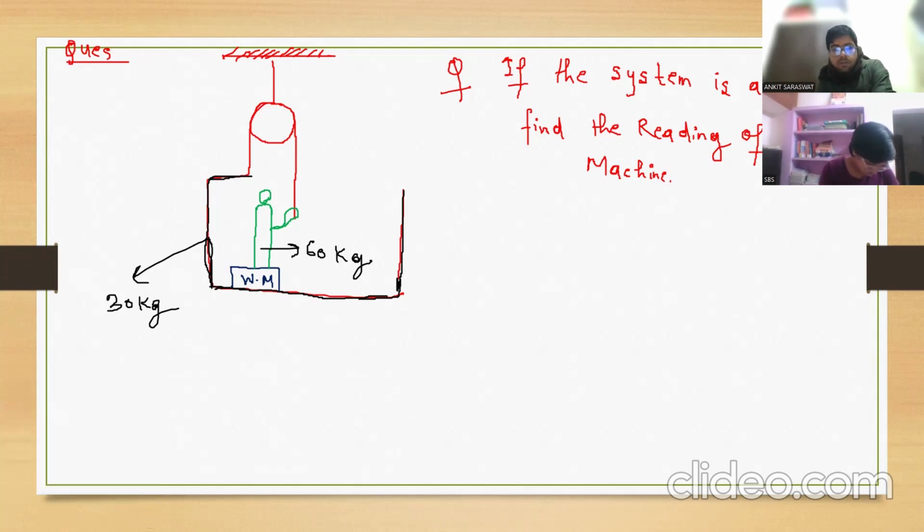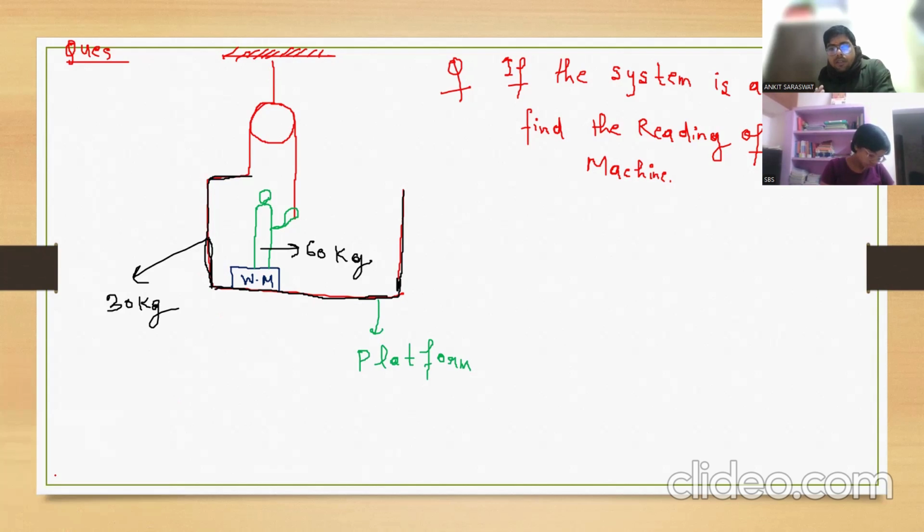So what is happening is that the person is on this platform of 30 kg. On this platform a person is standing. One string is here, one pulley is here, and together this platform is at rest.